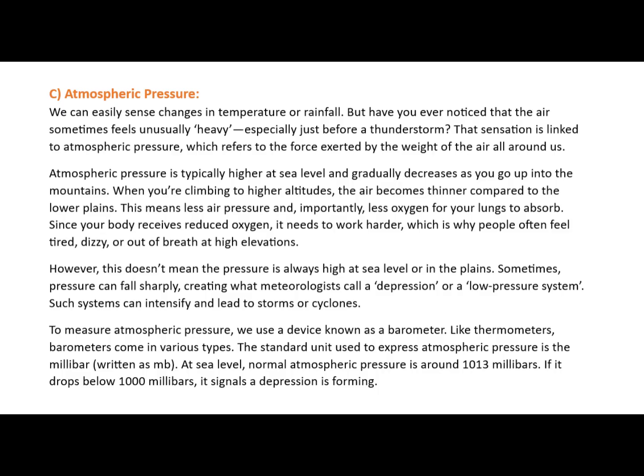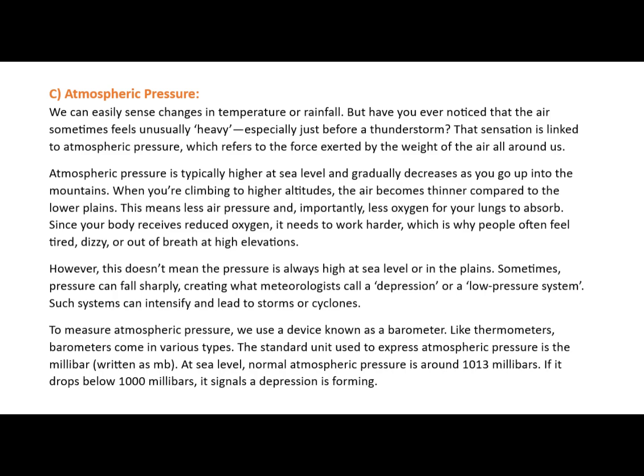However, this doesn't mean the pressure is always high at sea level or in the plains. Sometimes, pressure can fall sharply, creating what meteorologists call a depression or a low-pressure system. Such systems can intensify and lead to storms or cyclones. To measure atmospheric pressure, we use a device known as a barometer.